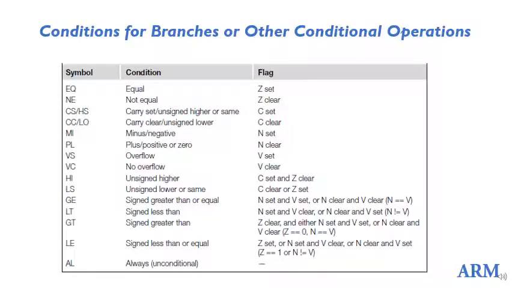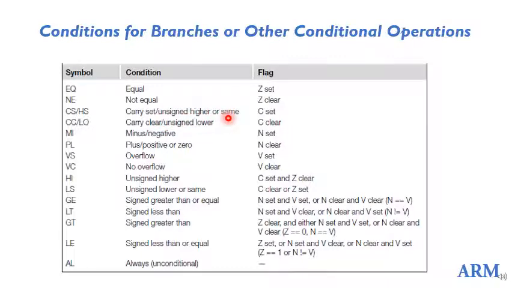Here is the table that displays the conditions for different branches or other conditional operations. Here I have EQ, as we have just seen in this example. EQ is equal, which is when the Z flag is set. NE is for not equal, when the Z flag is reset or cleared. CS or HS: CS stands for carry set, and HS is unsigned higher or same.